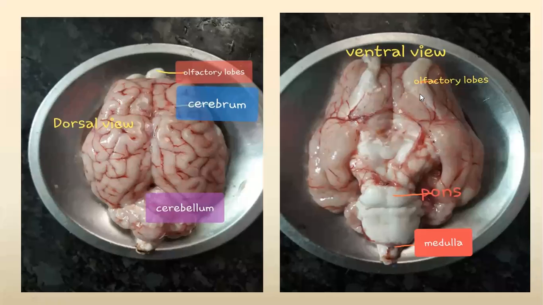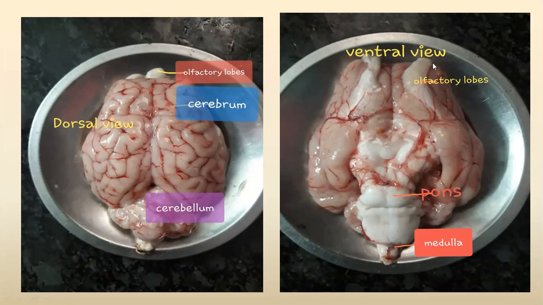And these olfactory bulbs, these white color structures, help in receiving the sense of smell. They receive impulses related to the sense of smell because of the presence of a sensory epithelium called olfactory epithelium. Remember this point for your competitive exams.